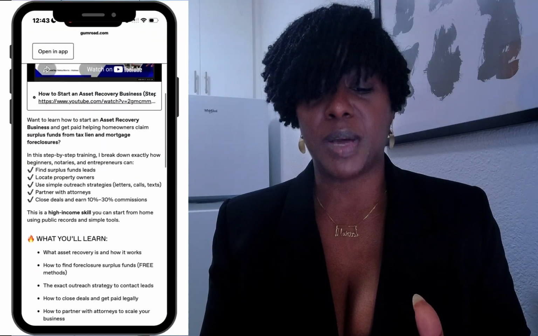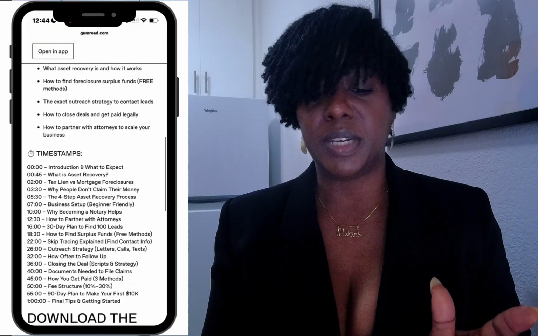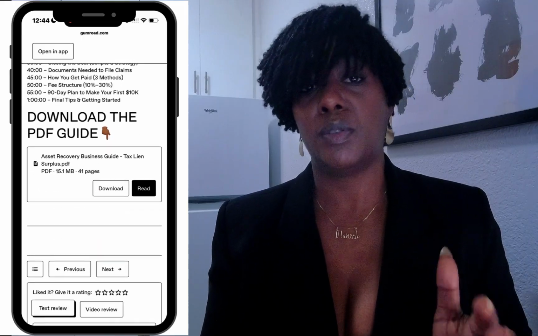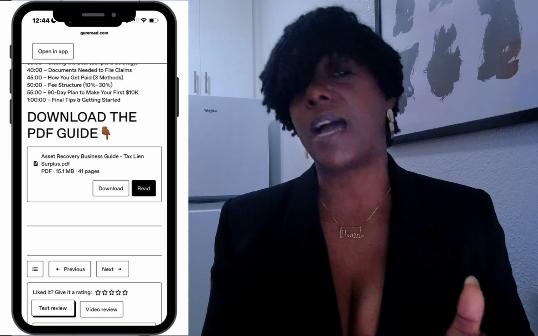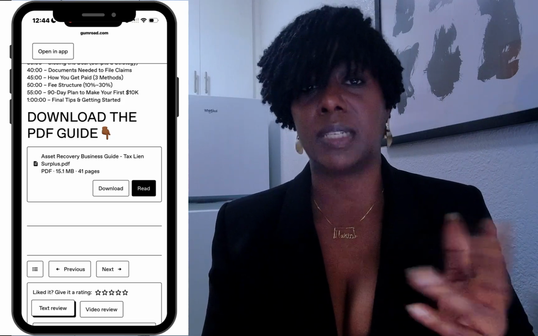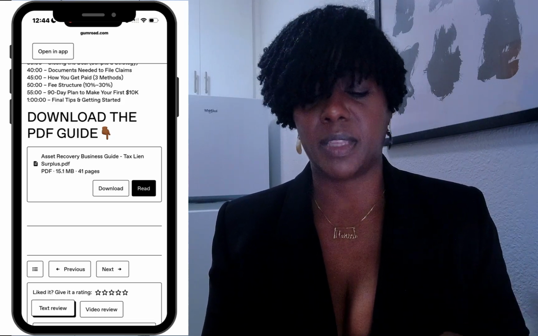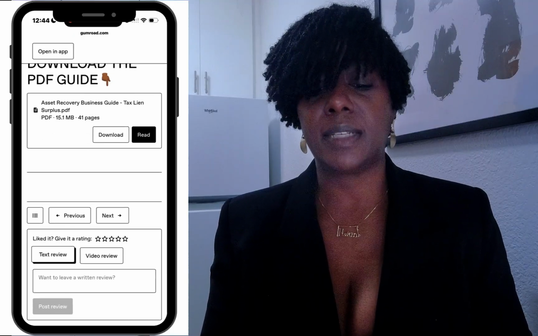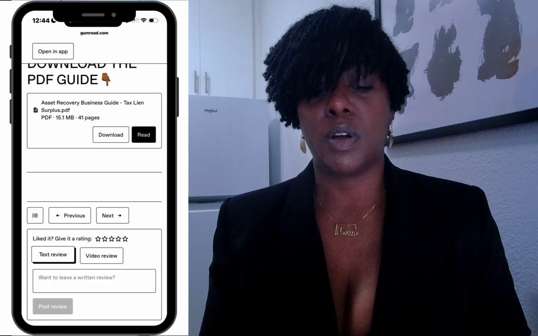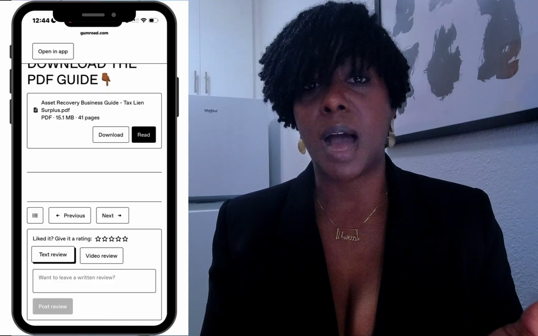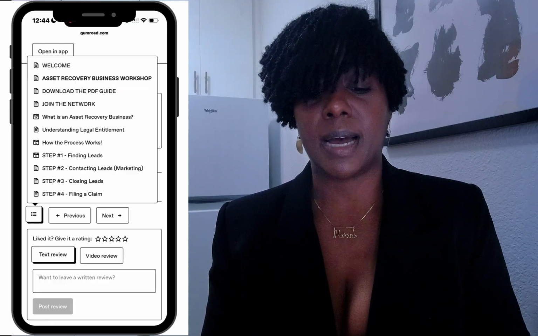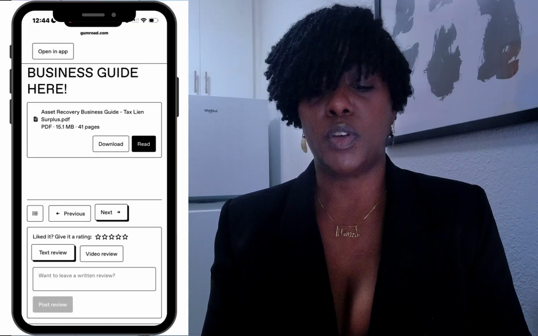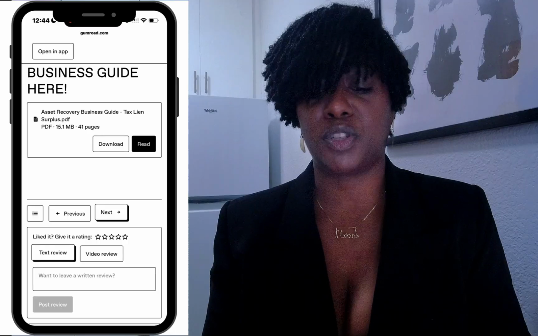You have to scroll through everything to read whatever you need to read, and you are also able to download or just go straight to the PDF guide or just read it from there without having to download it to your phone or device or anything. And if you'll notice, when you continue to scroll, you'll see next or previous, or you'll also see the menu icon once again. You can select it so you can go straight to what you want to go to, or you can select next and it'll go straight to it.